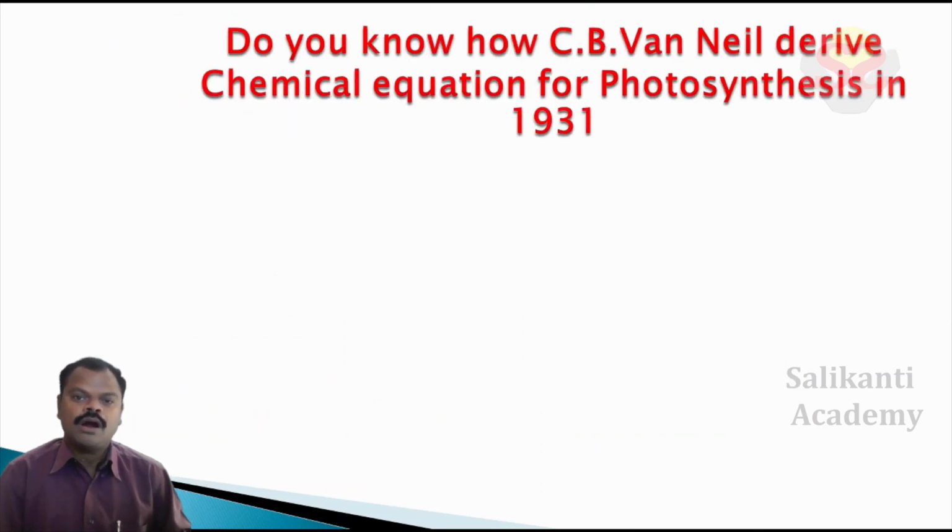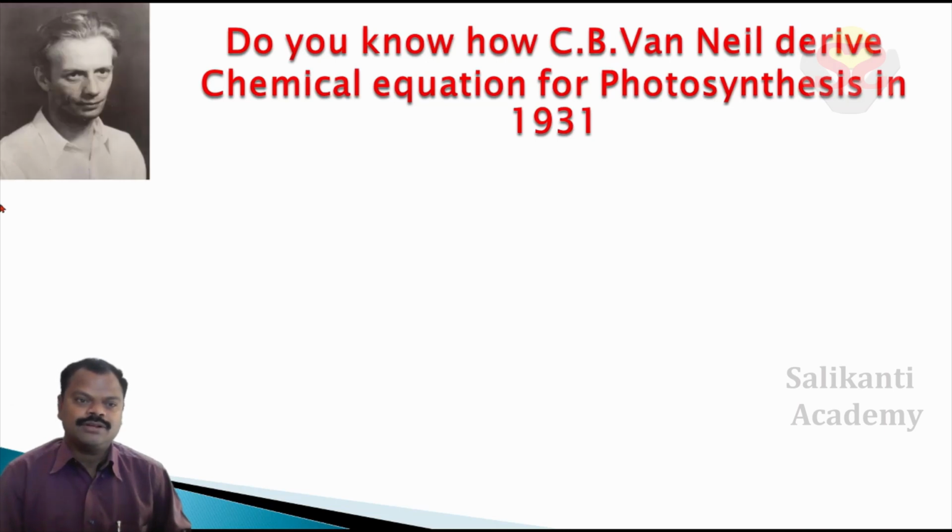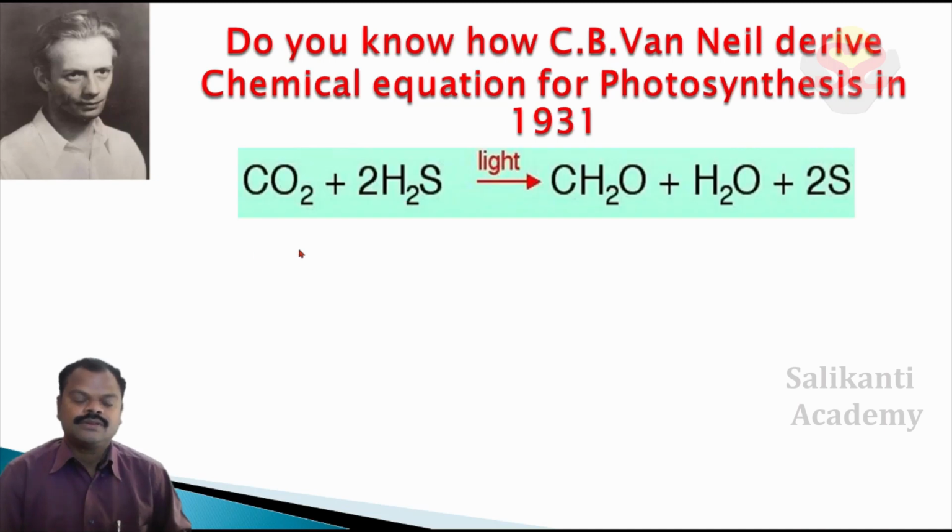Do you know how C.B. van Niel derived the chemical equation for photosynthesis in 1931? He was C.B. van Niel. He derived this equation: CO2 plus 2H2S, in the presence of light, gives rise to CH2O plus H2O plus 2S. Here CH2O is the carbohydrate formula.